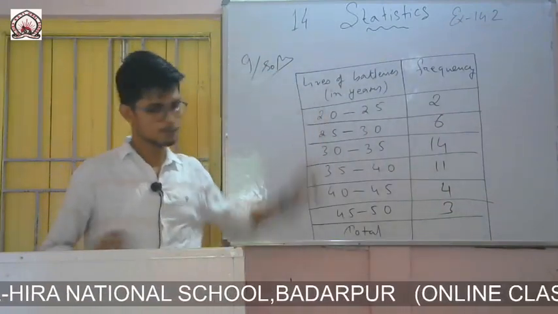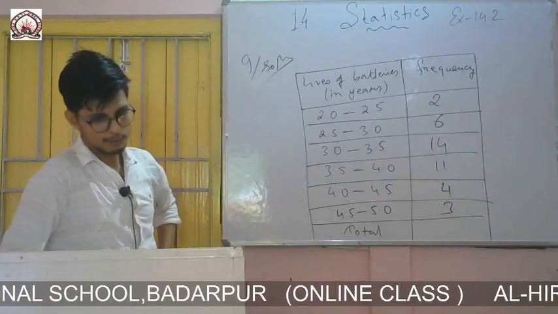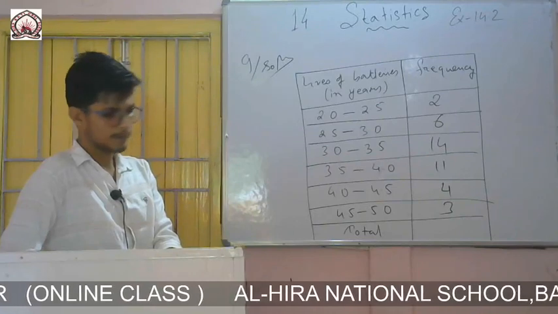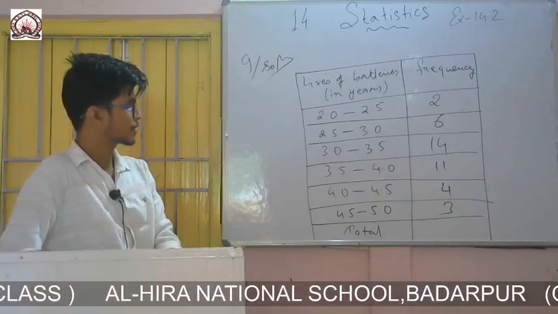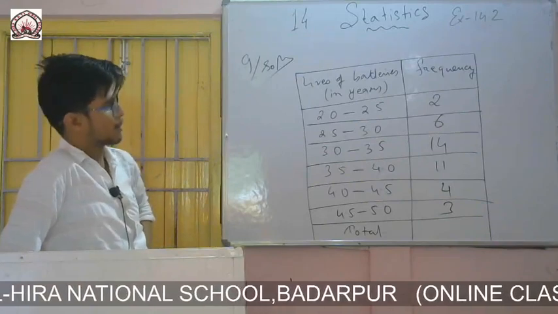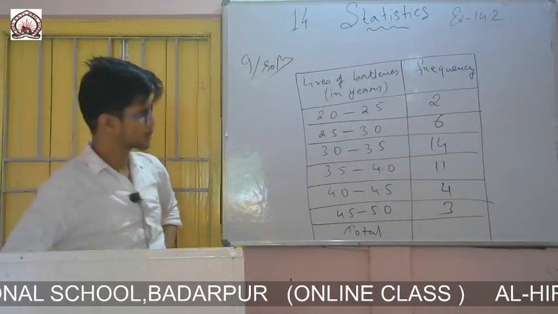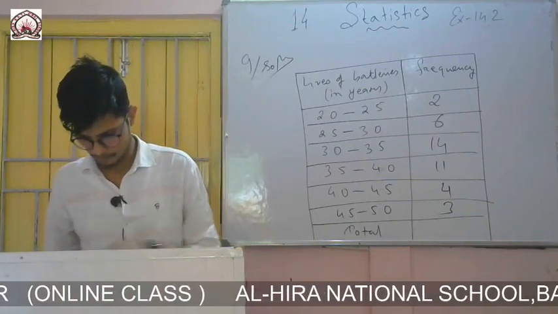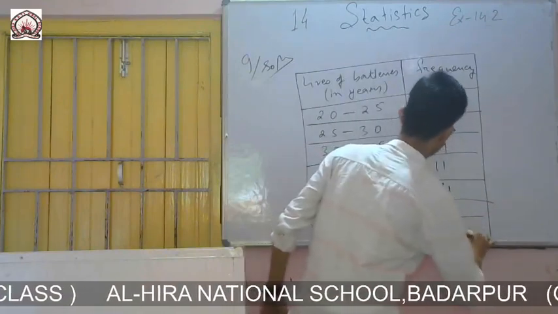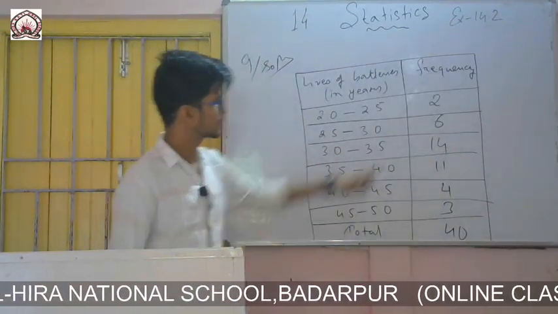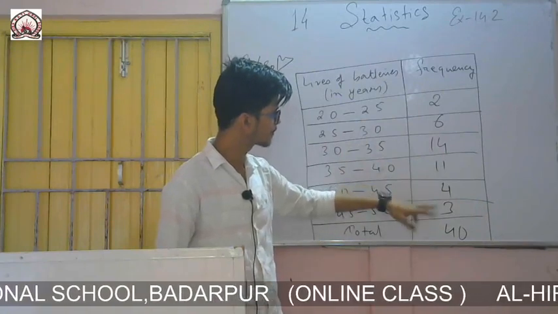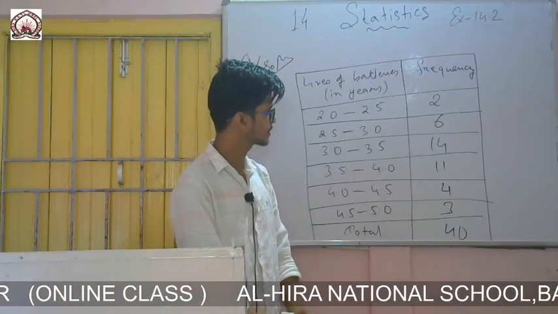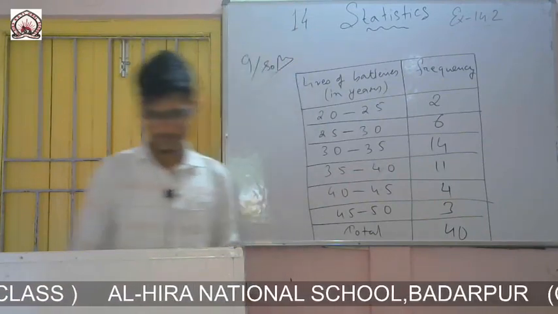So 2.0 to 2.5, it is 2. 2.5 to 3.0, it is 6. 3.0 to 3.5, it is 14. Then 3.5 to 4.0, it is 11. 4.0 to 4.5, it is 4. And 4.5 to 5.0, it is 3. So total how many? 40 batteries. You can count, you will find 20, then 30, 40, yes, 40.